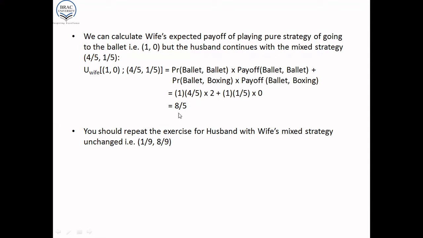So again, this is the expected payoff of the wife of playing the pure strategy 1, 0. Now you should repeat the exercise for the husband with the wife's mixed strategy unchanged, 1 by 9, 8 by 9. So the husband plays the pure strategy 1, 0, but the wife plays the mixed strategy 1 by 9, 8 by 9. So you should figure out the value for yourself.